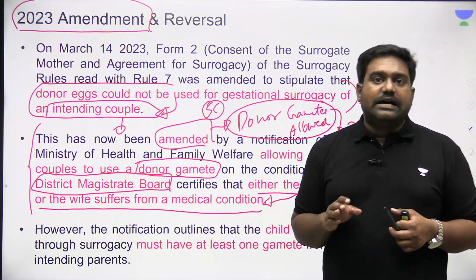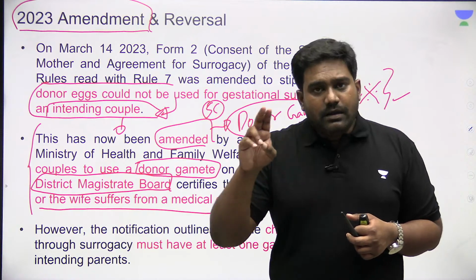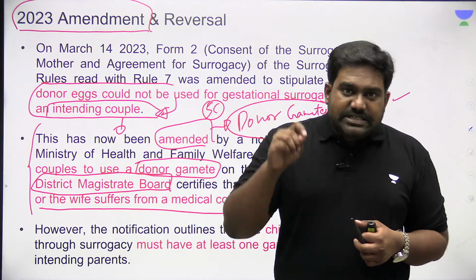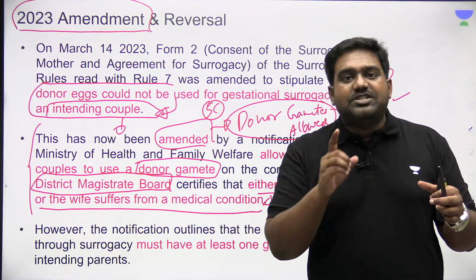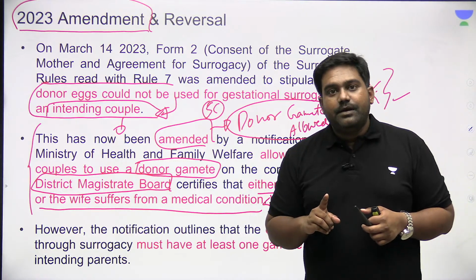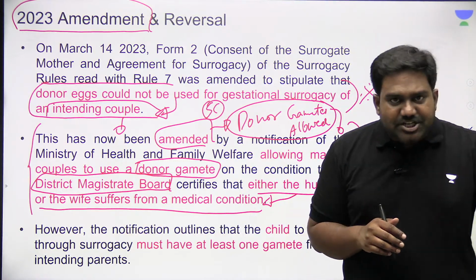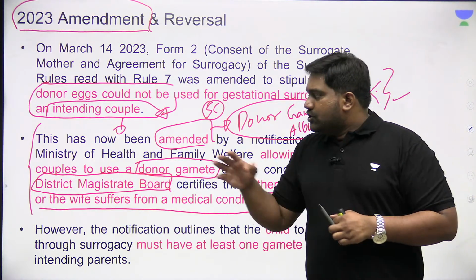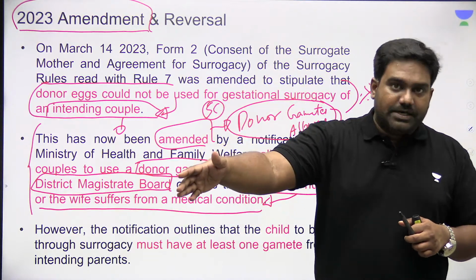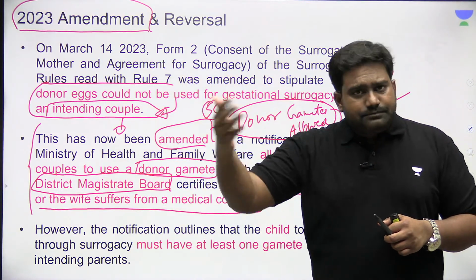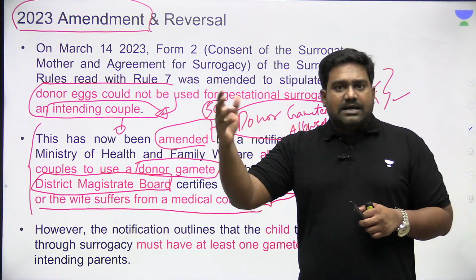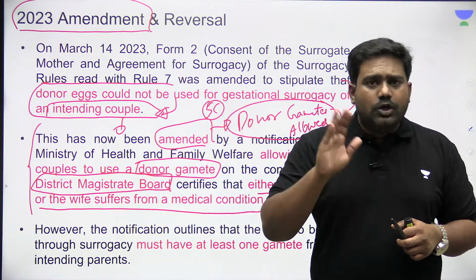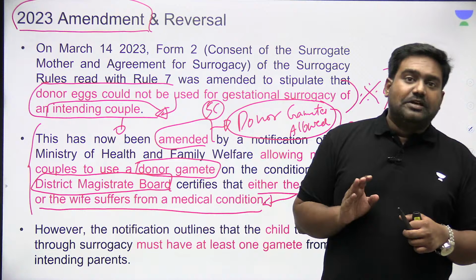But the problem here is, what if both the parents are not in a medical condition to provide their sperm or egg? The law still says that the surrogate child should be genetically related to at least one parent. Please understand this. Only gestational surrogacy is allowed, meaning the surrogate mother's eggs are not used. So either the egg has to come from the intending mother, or there can be a donor. Someone related to the mother or the father, who is genetically related, can donate an egg, which can be used in the process of fertilization.